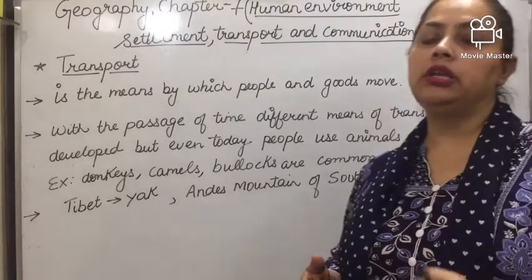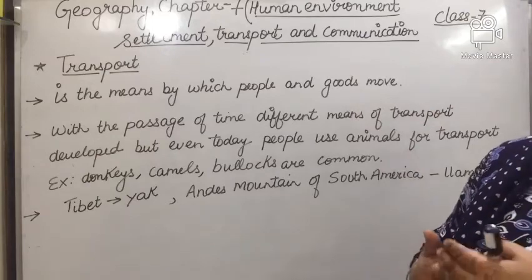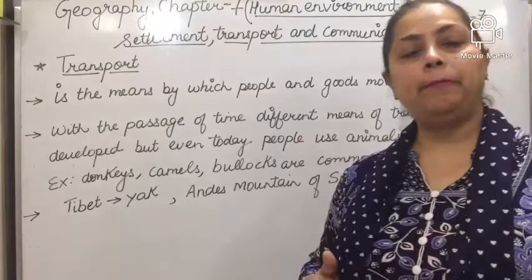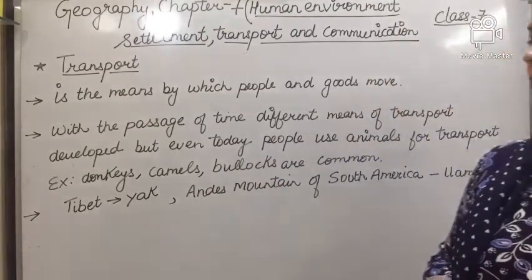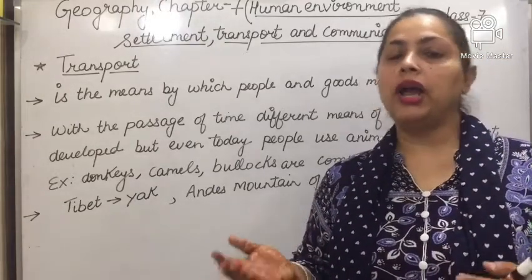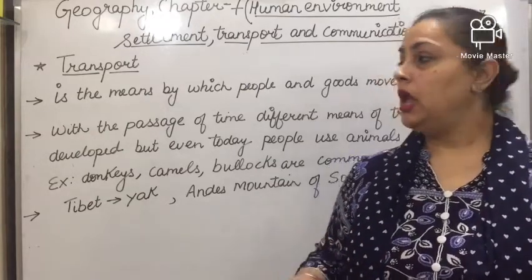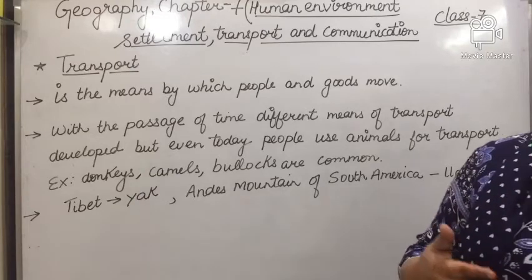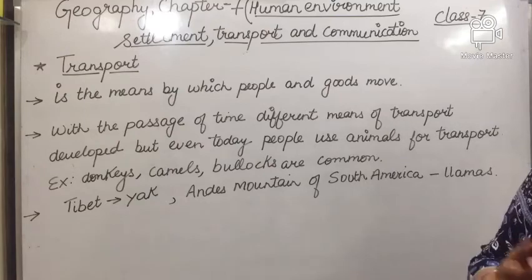Basically, transport is a means by which people and goods move from one place to another. In the early years, people had to walk or use animals to carry their goods. But with the passage of time, different means of transport have been developed.